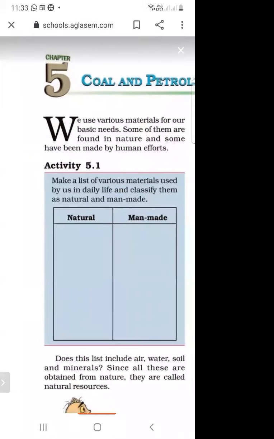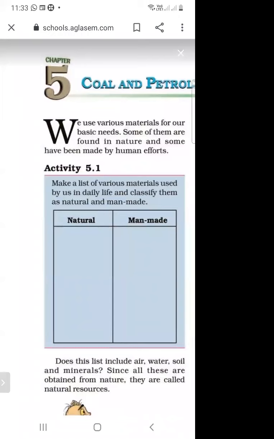We use various materials for some basic needs. Some of them are found in nature and some have been made by human efforts. So in coal and petroleum, we use many materials for basic needs. Some materials are found in nature and some have been made by human efforts. So there are two types of materials, natural and man-made.